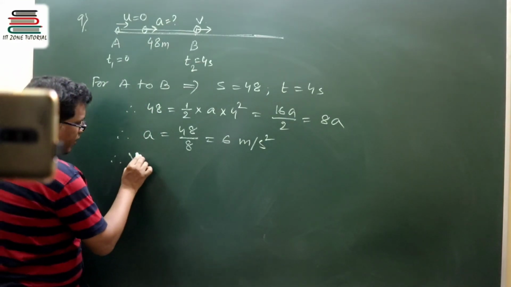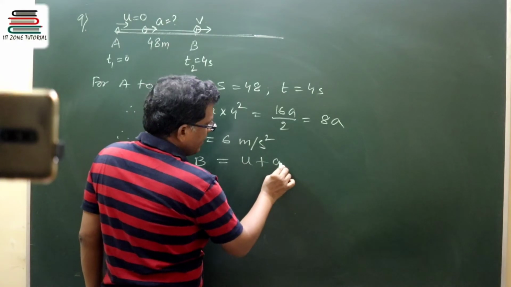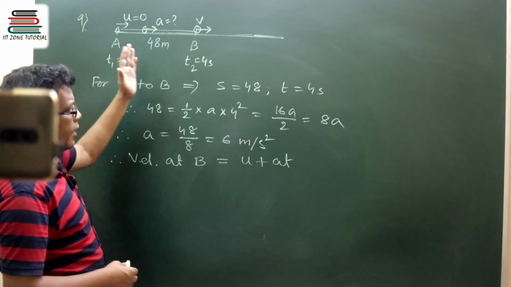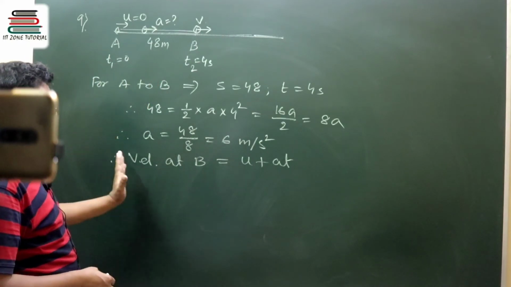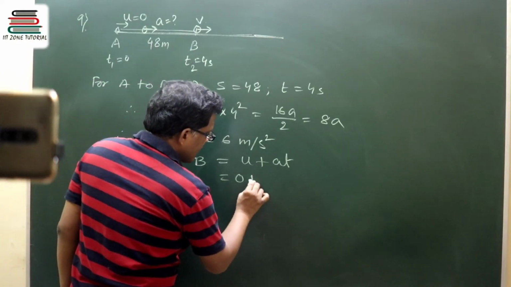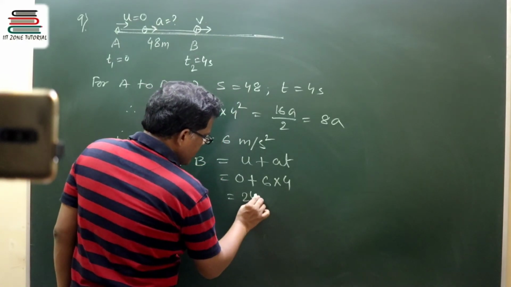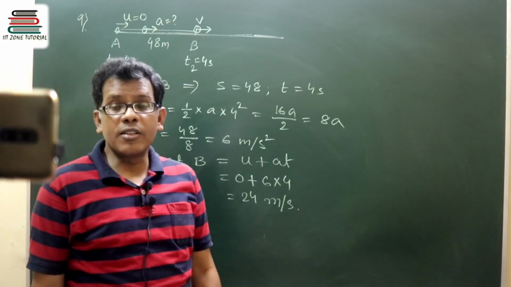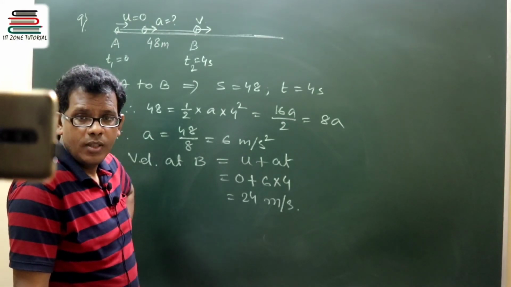Therefore, velocity at B can be written as u plus at, since A to B it was under accelerated motion. So that's why velocity at B can be calculated using V is equal to u plus at. So u was 0, acceleration we have got 6 and the time is 4. So that means this is 24 meter per second, the velocity achieved by the particle at the end of 4 seconds. Got my point?